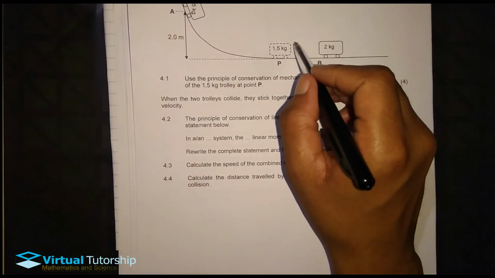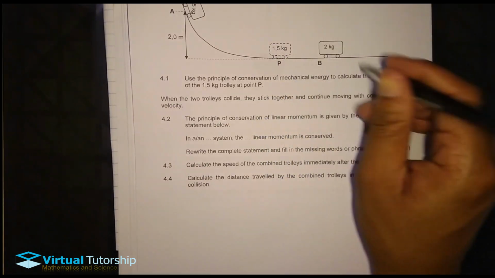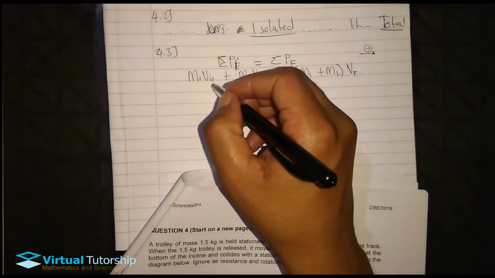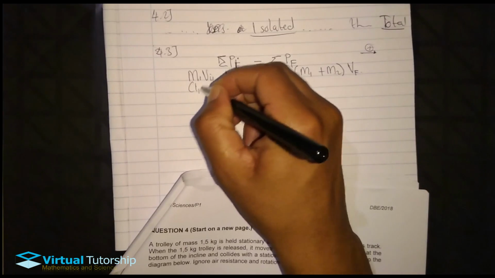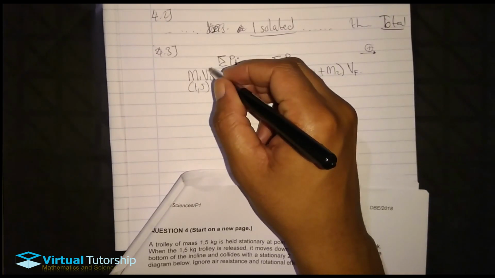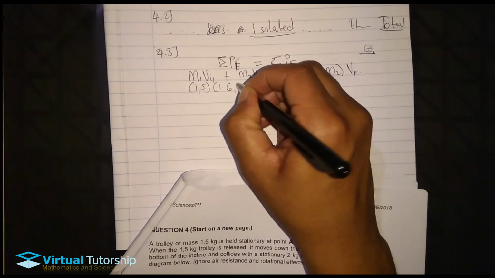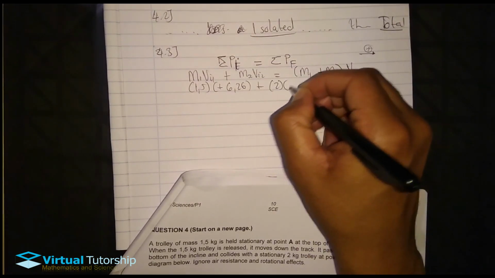So trolley 1 izomove ngale velocity esiqeda ukuyicalculate la ku 4.1, which is to the right, and to the right is positive. So initially we have 1,5 lana. The initial velocity is about plus 6,26 plus mass 2, it's 2 kilogram.